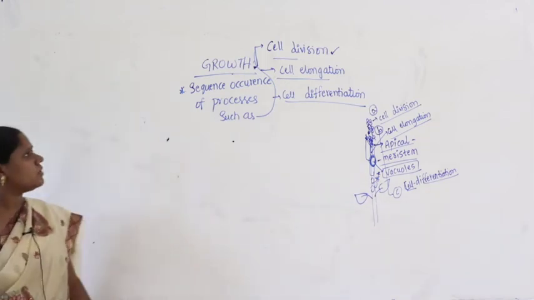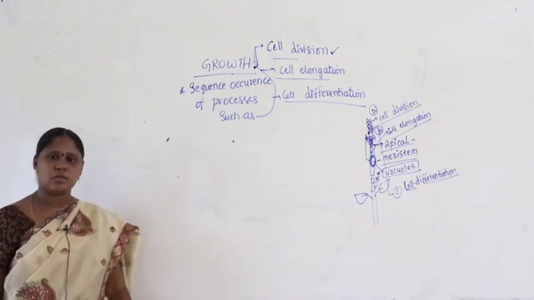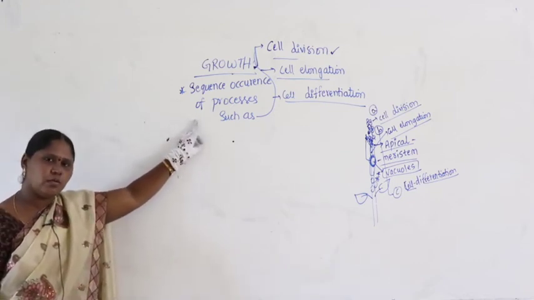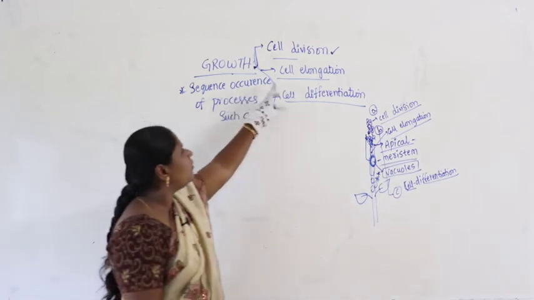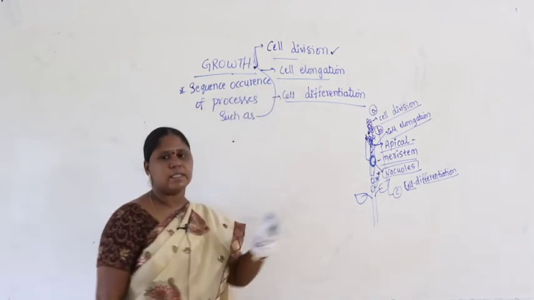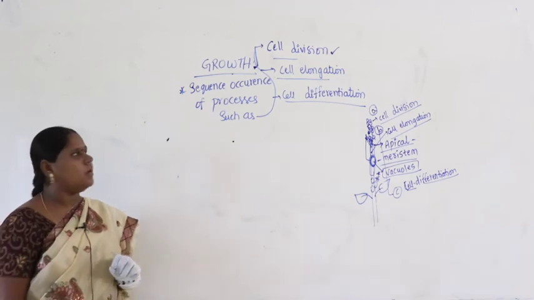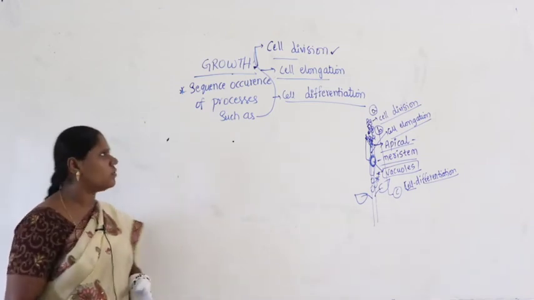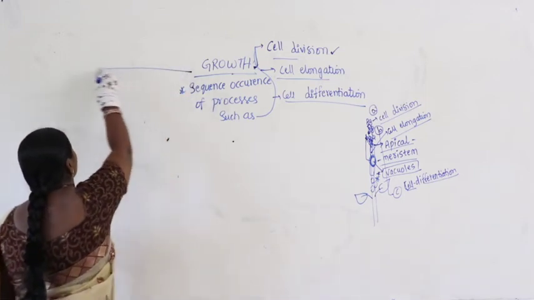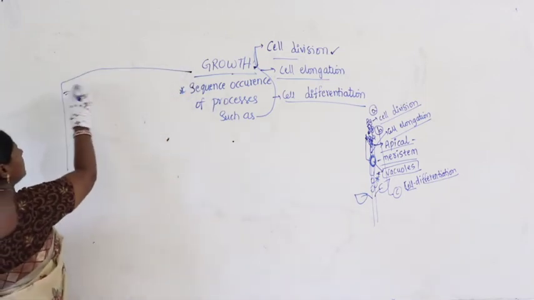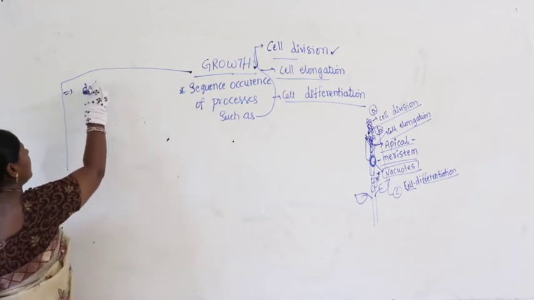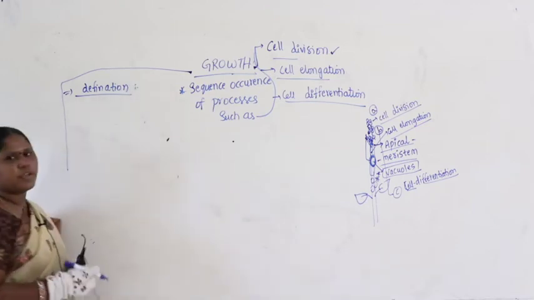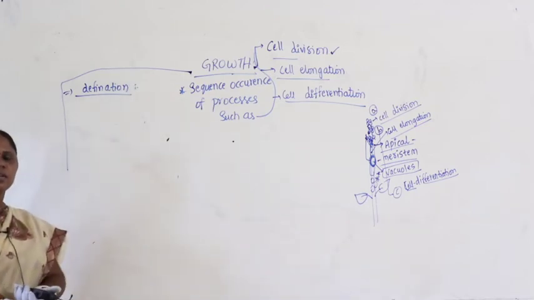Got it, guys? So how do you define growth? Growth is nothing but a sequence of occurrence of processes. What processes happen here? We can take cell division followed by cell elongation followed by cell differentiation. Apart from this, we have so many parameters to define growth. Let us check other definitions. There are plenty of ways to define the growth phenomenon.